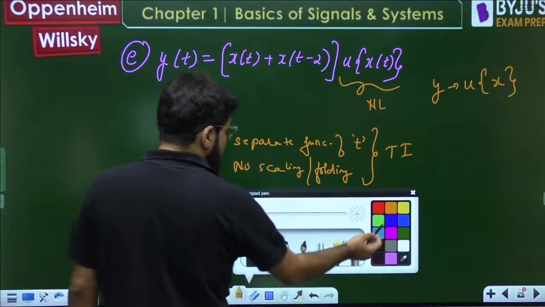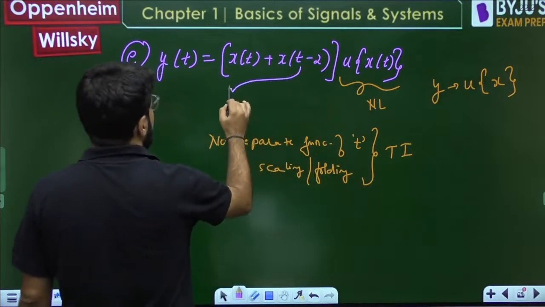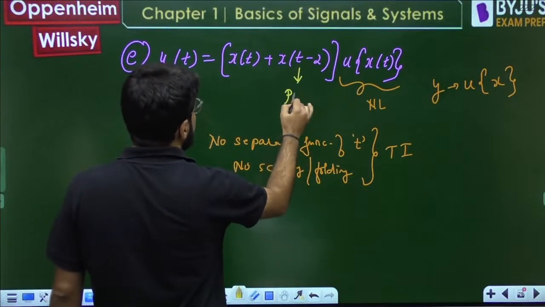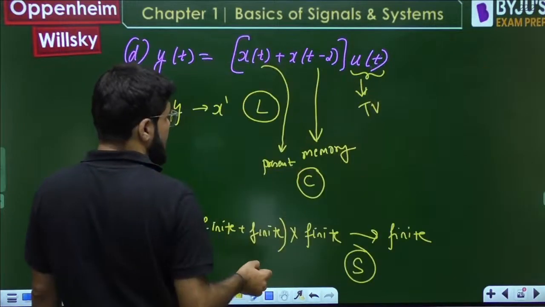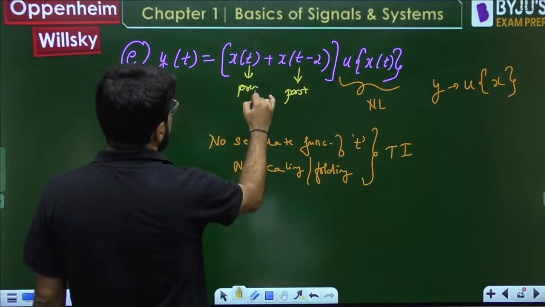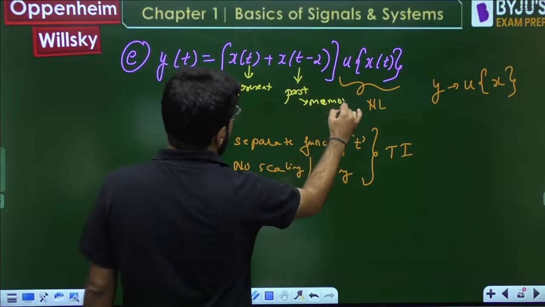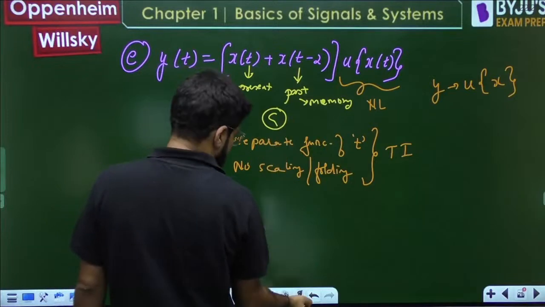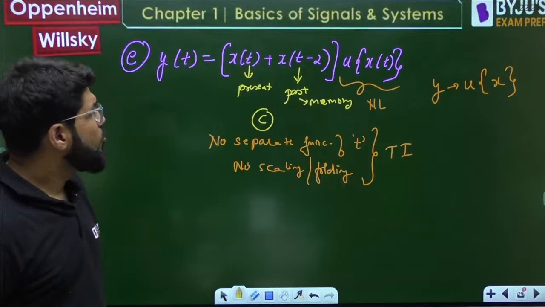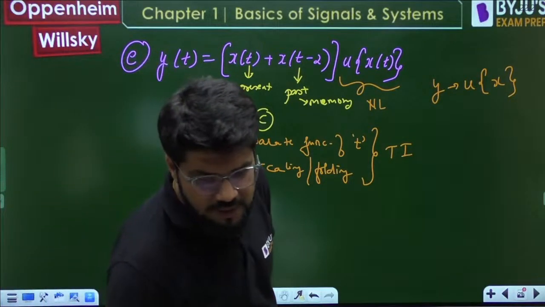Rest you all know. This condition is there: this is past. So this was memory, here also there is memory. Present and past. Past means memory, but only present and past, no future, so it is causal. It is requiring memory. Four properties are checked. Now stability.